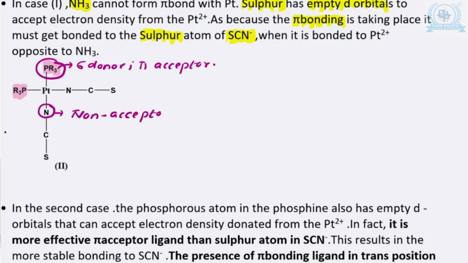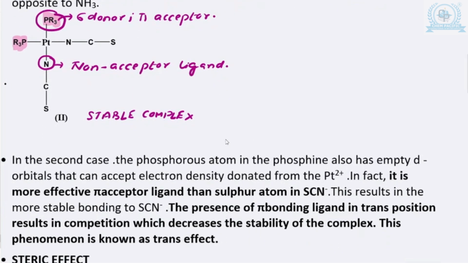So less the competition, more is the stability. This is very interesting and important, and this factor is known as electronic effect. So in this case, and अगर ऐसा होता है, then we say that this complex is also again a stable complex. I hope this is very much clear to all of you. ठीक है, this will be a stable complex. So this is also I've given in a very beautiful note form. And in this case, what is happening?